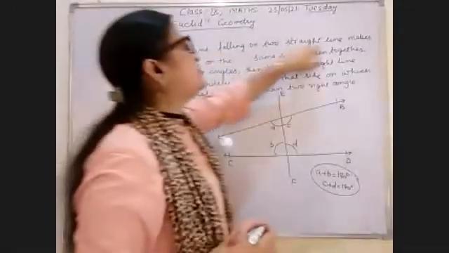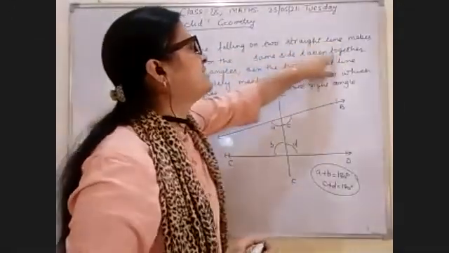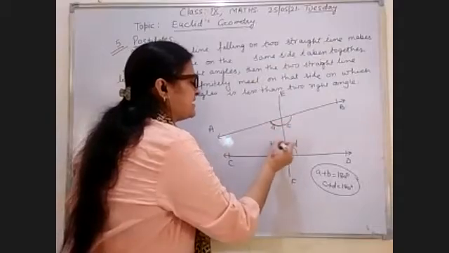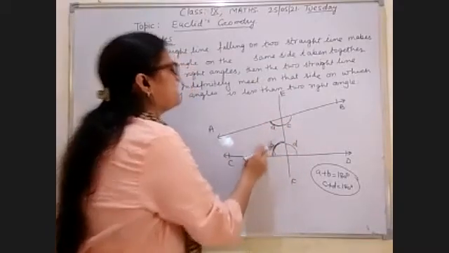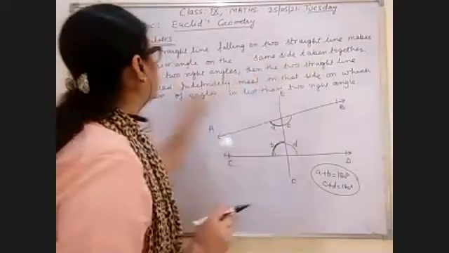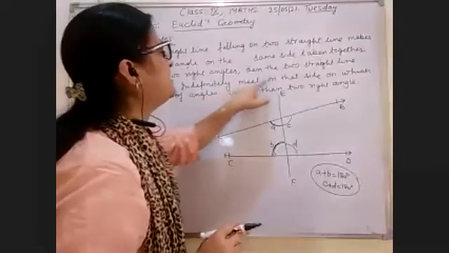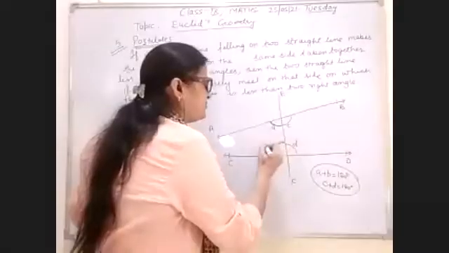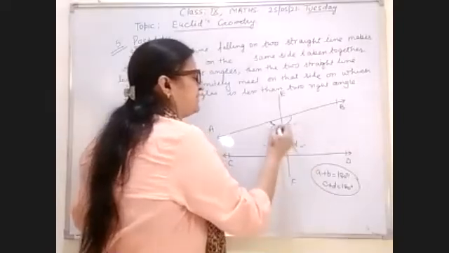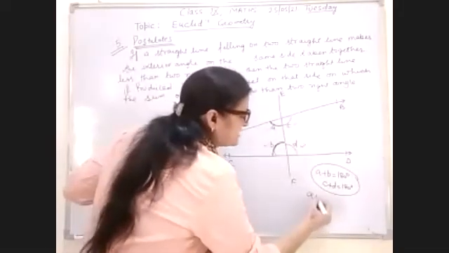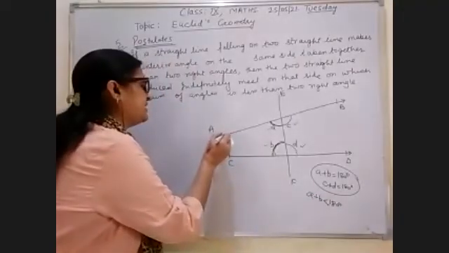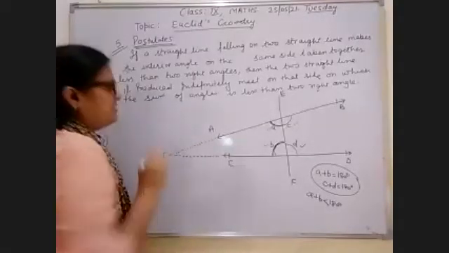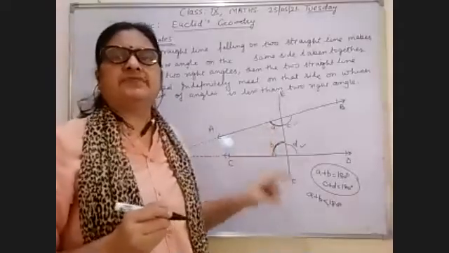If a straight line falling on two straight lines makes the interior angles on the same side taken together less than two right angles, that is, if their sum is less than 180 degrees, then the two straight lines, if produced indefinitely, meet on that side on which the sum of the angles is less than two right angles. If the sum of A plus B or C plus D on whichever side is less than 180 degrees, then if they are produced indefinitely, they meet at one point.